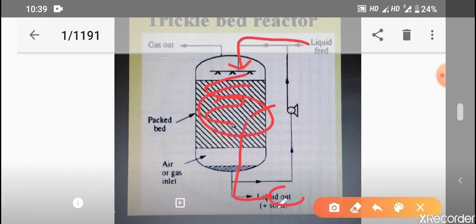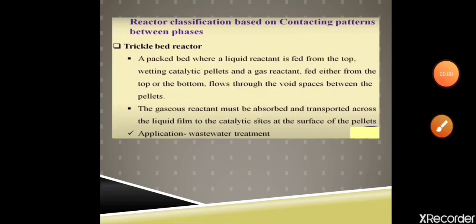So the BOD and COD of the water are reduced to a great extent. This is largely used in wastewater treatment by different industries and municipalities.